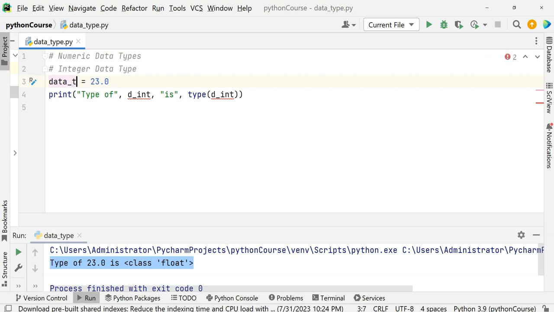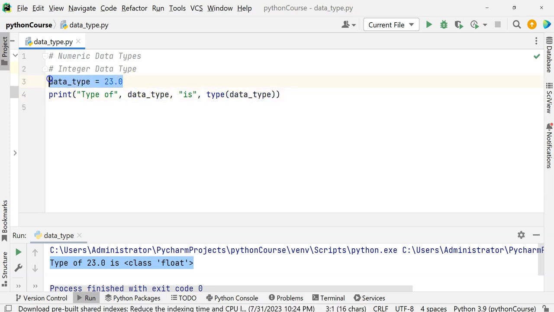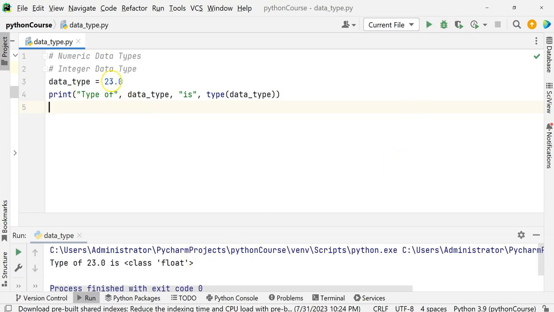Let's maybe have a data type as a name, so that we can easily change the value here, and then it will tell us what it is, right? Now this means a float one. Okay, so it can be negative as well. You can have the positive, but the decimal point is very, very important.